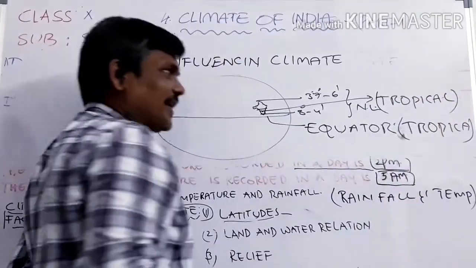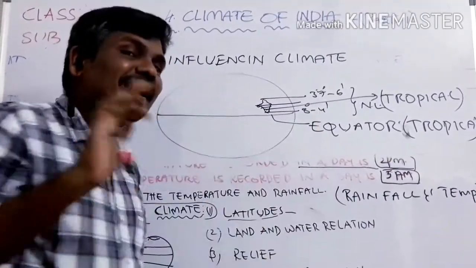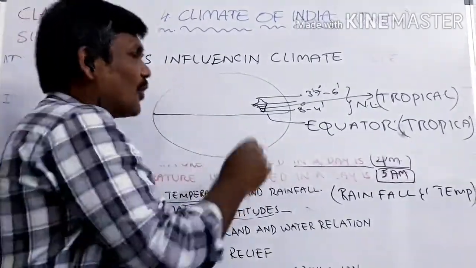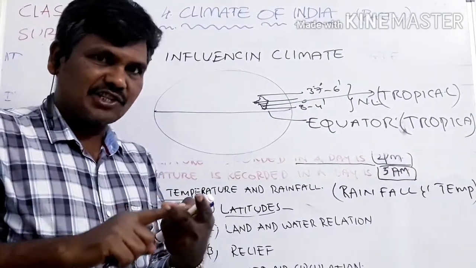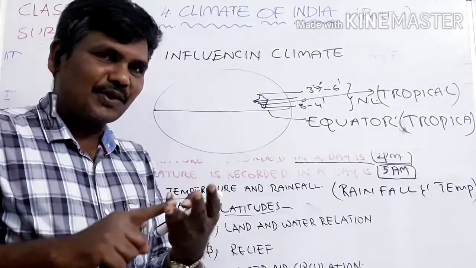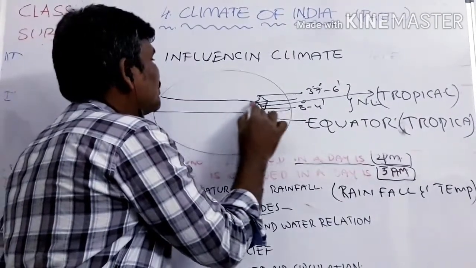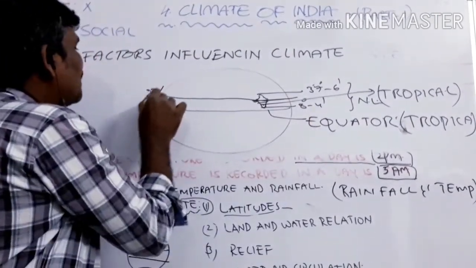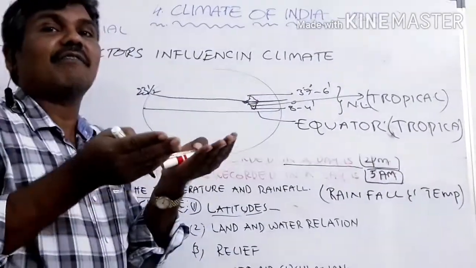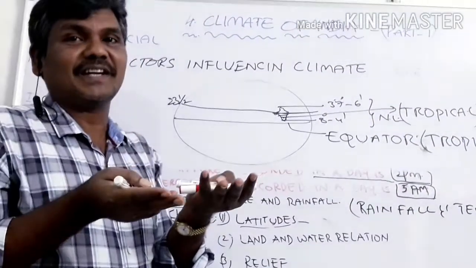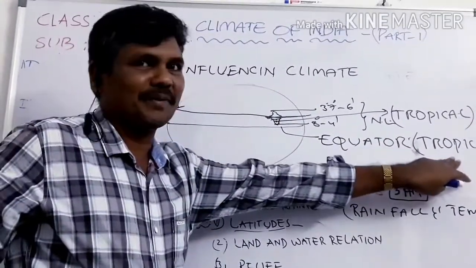What you have to say? Tropical climate. The Tropic of Cancer is passing through how many states? 8 states, as you know: Rajasthan, Madhya Pradesh, Chhattisgarh, Jharkhand, West Bengal, Tripura, Mizoram, and Gujarat. These are the 8 states. The Tropic of Cancer is passing through India, and its value is 23.5 degrees. So this latitude makes our country climatically different. The southern part is closer to the equator, so here we can understand the tropical climate.